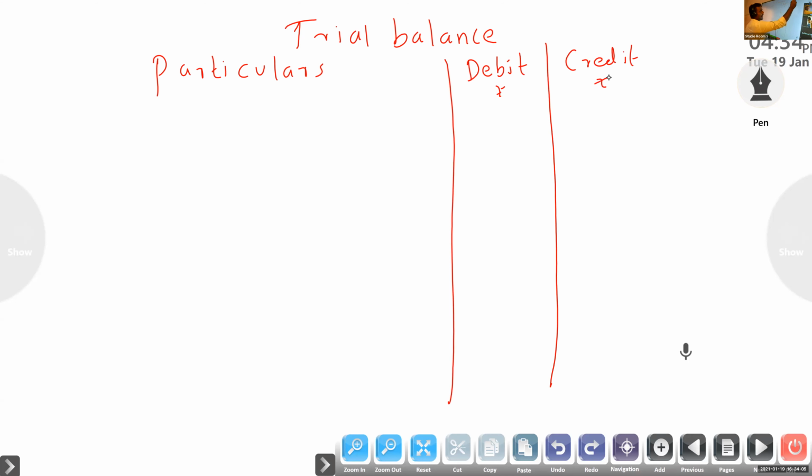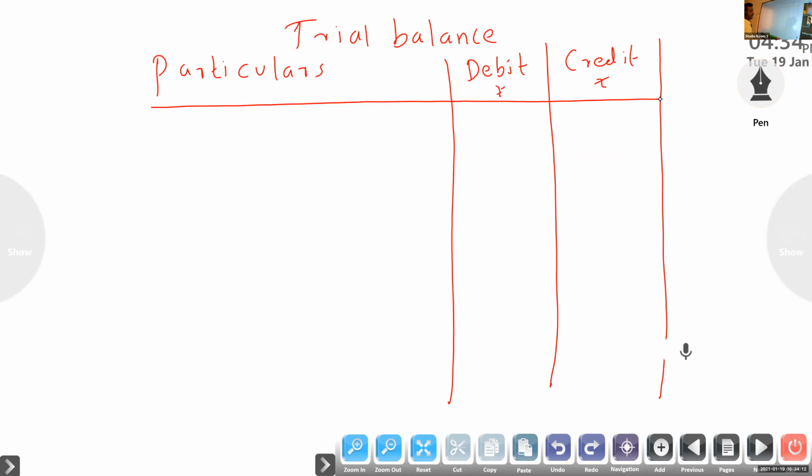So you know, expenses, assets, debit. Assets, expenses, debit. No need, right? I will ask. You know that. Expenses, assets, debit; liability and income, credit.